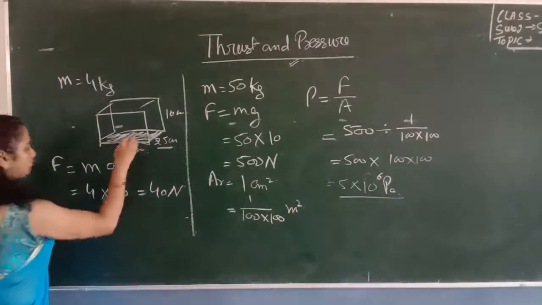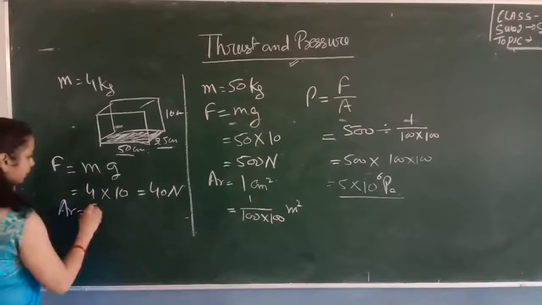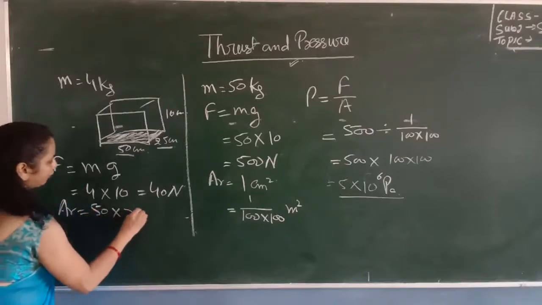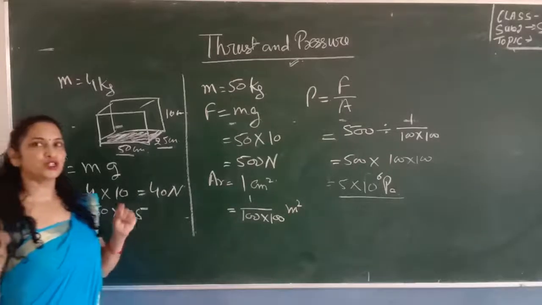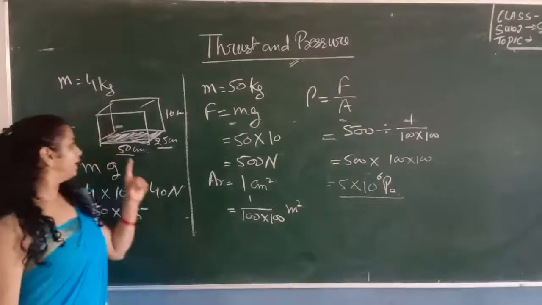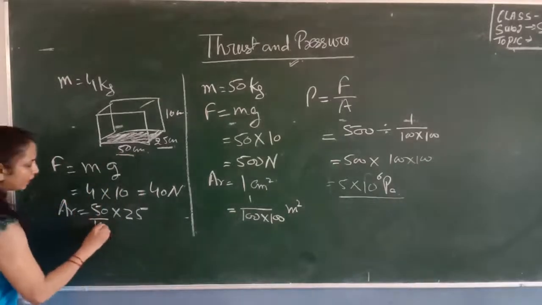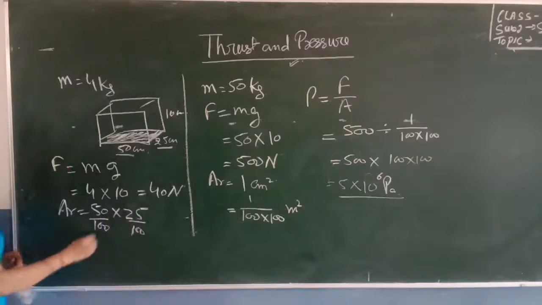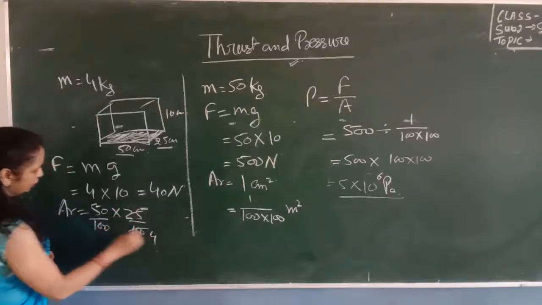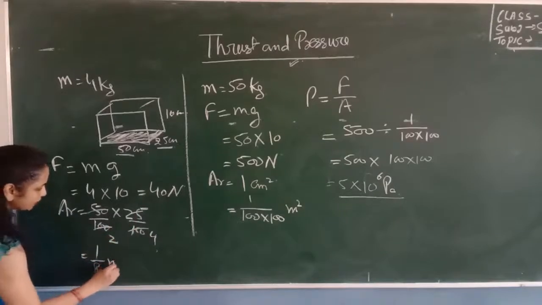Now the most important thing is that the area should be in meter square and it is given in centimeter. So what will you do? You have to divide it by 100 so that we can convert it into meter square. It will be 25 by 100, some 1 upon 8 meter square.